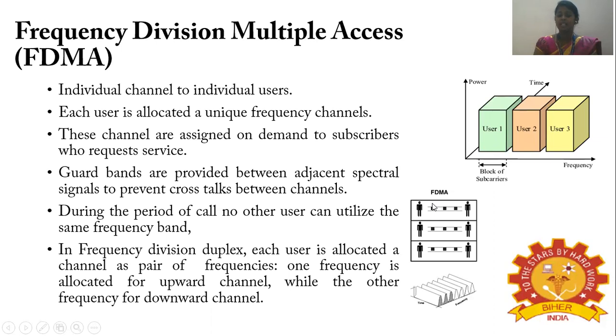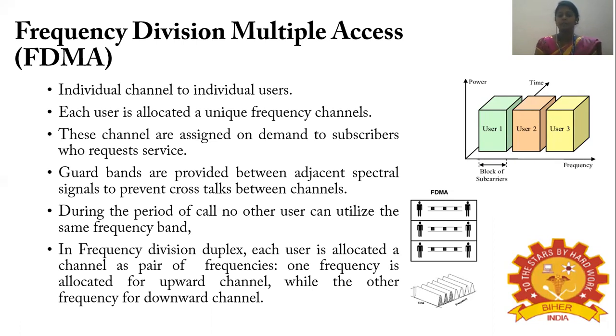The channels are allocated on demand to the subscriber who requests a service. For example, if I am making a call, that means I am making a request, so there will be a channel allocated to me on demand. The guard bands are provided between the adjacent spectral signals. Between user 1 and user 2, there will be a guard band provided. These guard bands are provided to prevent crosstalk between the channels.